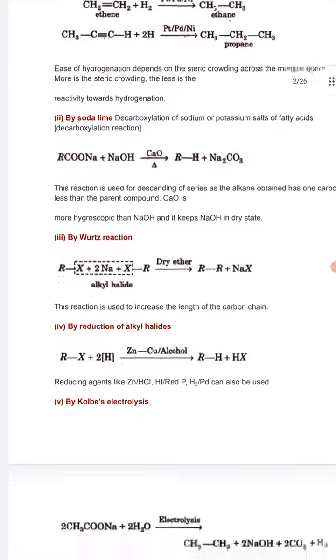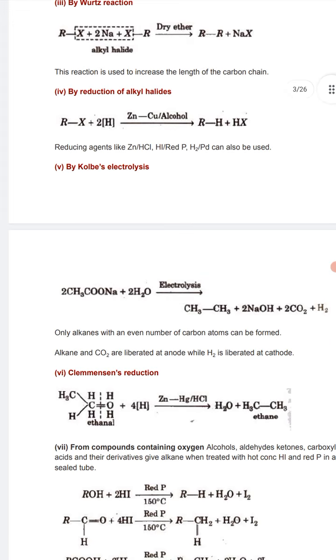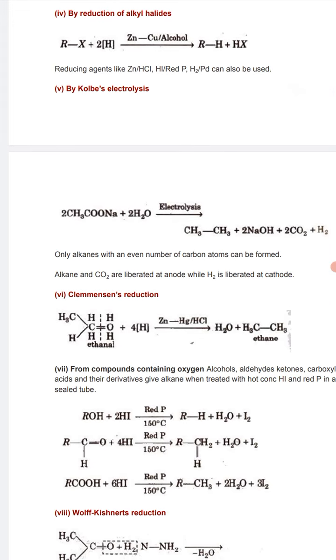Okay. Next, Kolbe electrolysis. In Kolbe electrolysis, after the electrolysis of sodium acetate with water, we will get ethane, sodium hydroxide, carbon dioxide and hydrogen gas. This is known as a decarboxylation reaction because carbon dioxide gas is evolved. These are also methods from which we prepare alkane.